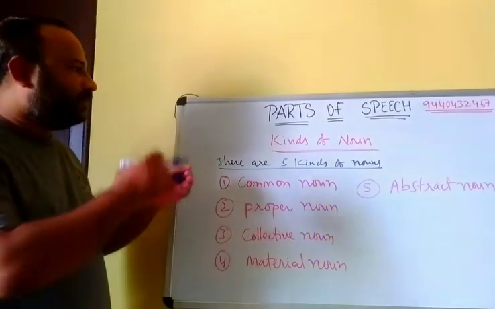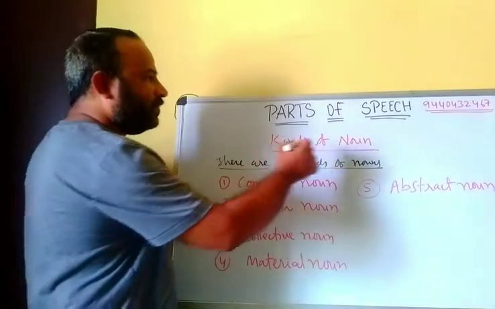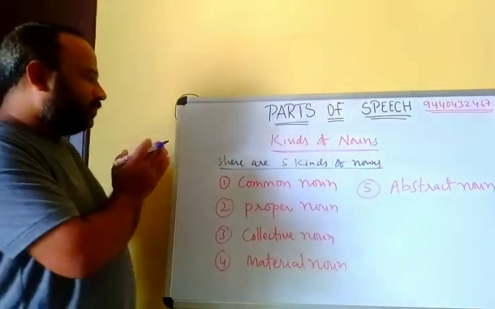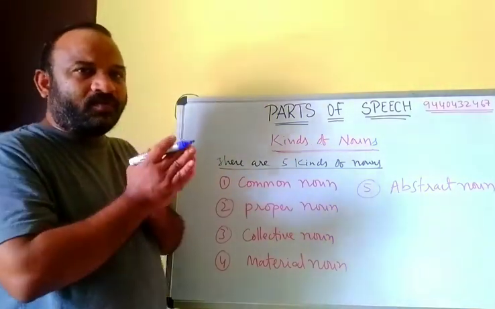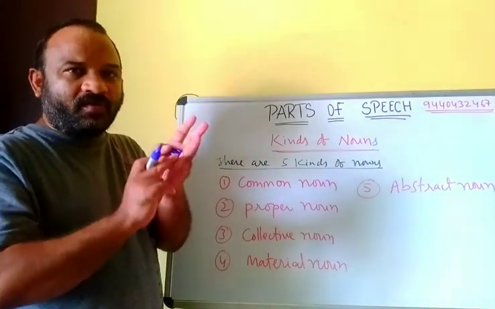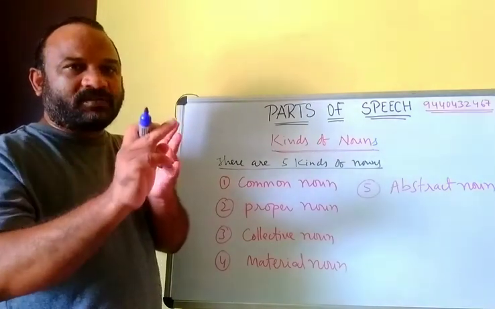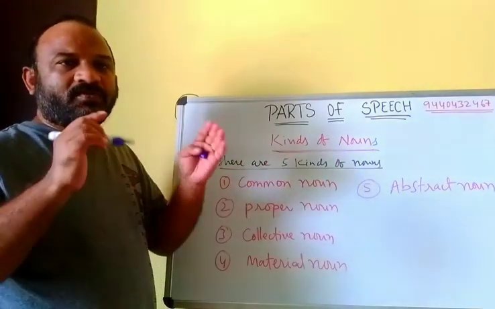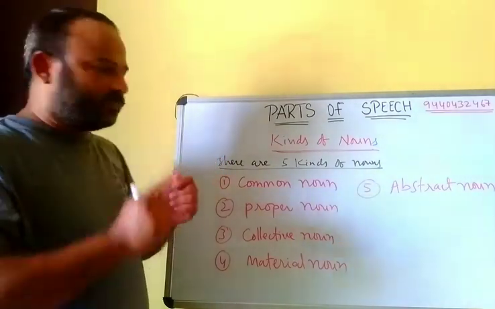Now we will discuss kinds of nouns. Already we discussed regarding noun. Once again I am repeating: name of person, place or thing is called noun. So simply you can say name of anything is called noun.